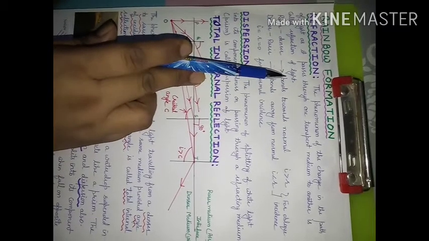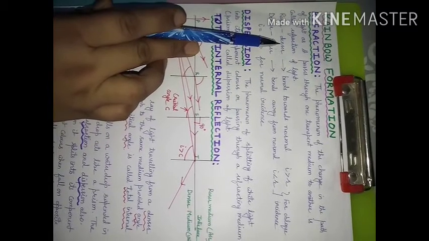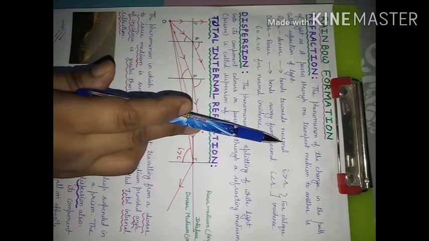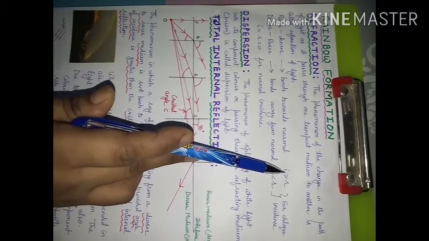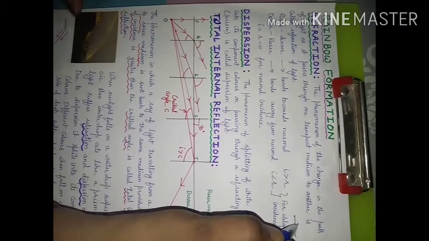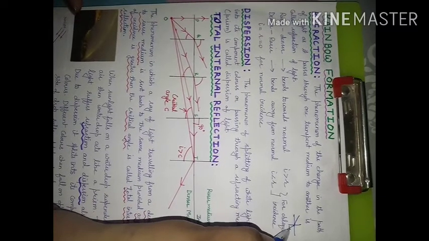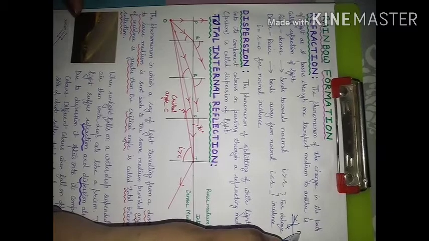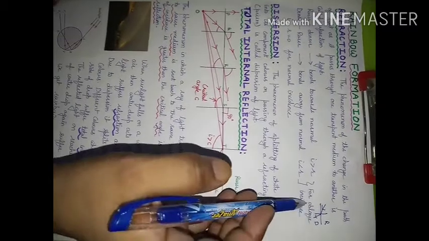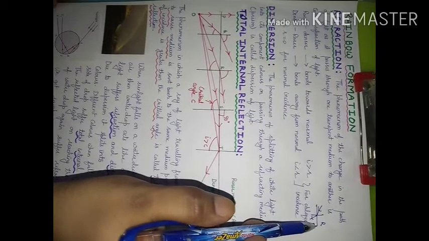And we have seen that when a ray of light is going from rarer medium to denser medium, the refracted ray moves towards normal. And for this, angle of incidence is greater than angle of refraction. This case will be like this. This will be normal and bending of ray of light will be towards normal. This medium will be rarer, this medium will be denser. And ray of light is falling obliquely. It is not falling perpendicular to the interface.